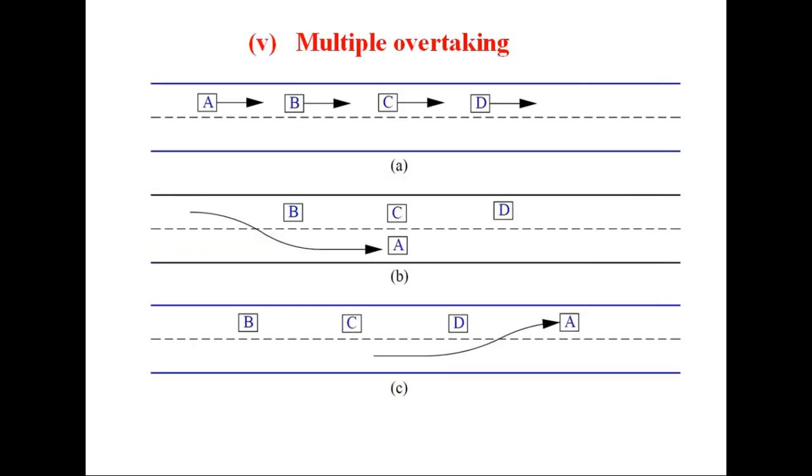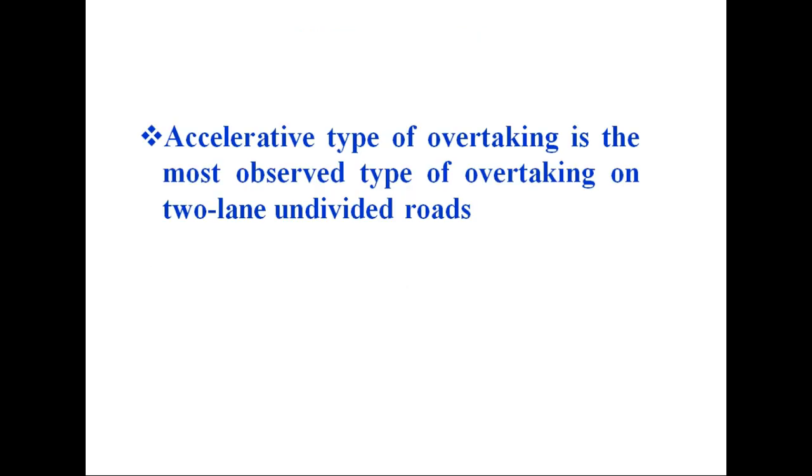And the fifth type of overtaking is multiple overtaking, where a fast moving vehicle overtakes a number of vehicles on the road, B, C and D, and it gets the position of leader after overtaking. It can overtake two vehicles at a time or three vehicles at a time, depending upon the traffic volume on the road. Now, accelerative overtaking is the most observed type of overtaking on two-lane undivided roads, and therefore overtaking side distance is provided considering only accelerative type of overtaking.